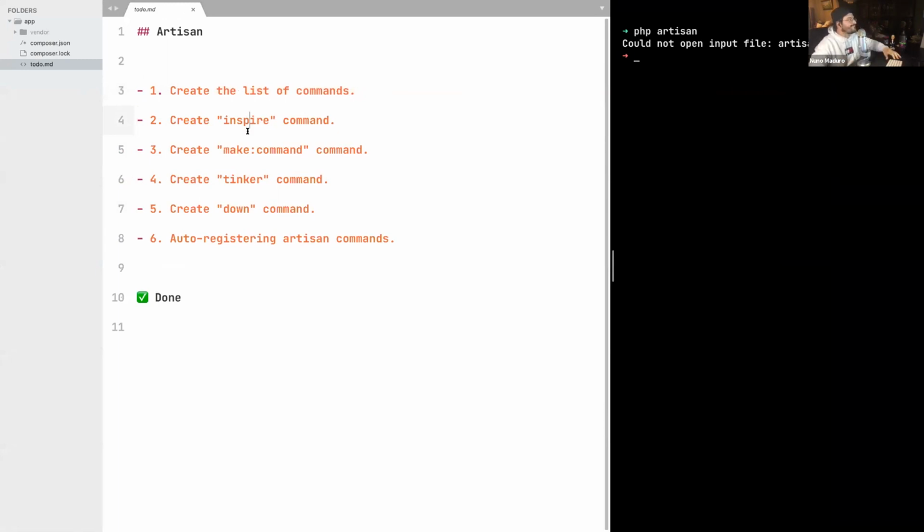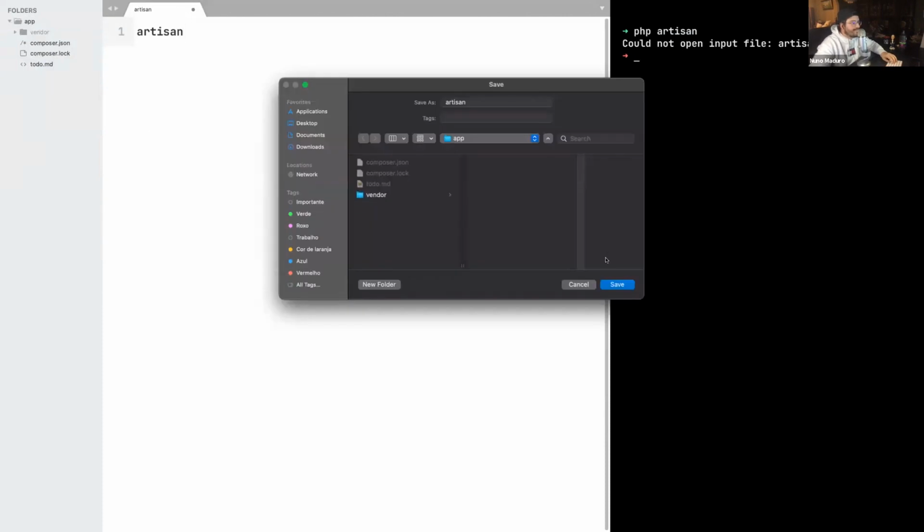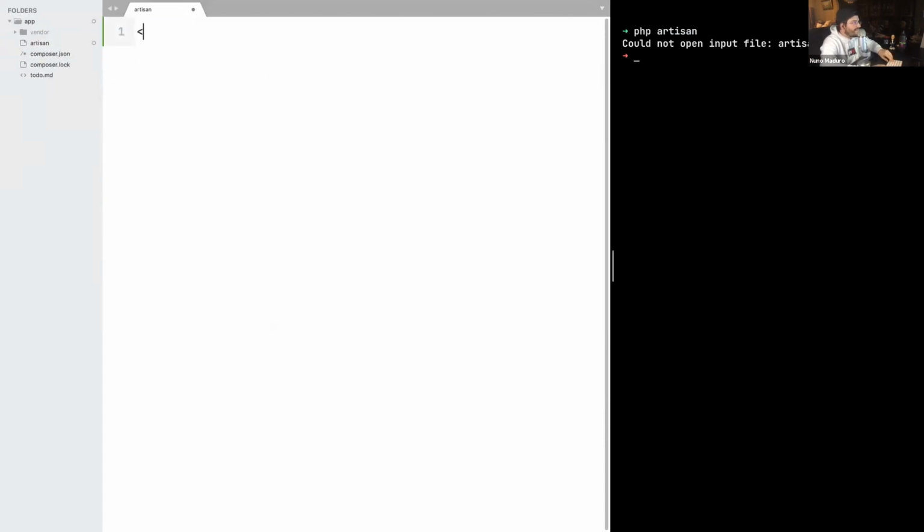All right, so let's start by creating the list of commands. The first thing we need to do is create the artisan file, because right now we don't even have that file. So I'm going to create my artisan file and save it. The first line will obviously be an open tag in PHP, and I'm going to echo foo just to get started. Or yo, yo, yo, just like cable.